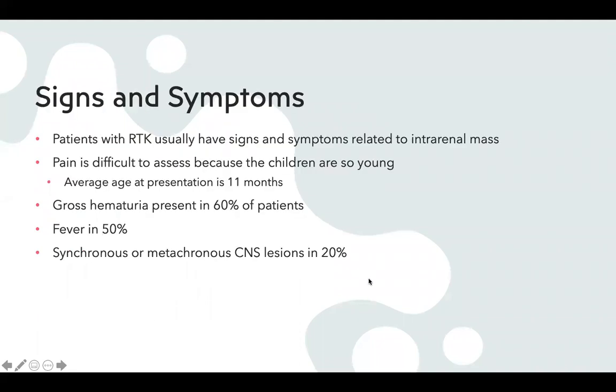Some signs and symptoms: because patients with rhabdoid tumors are so young, pain is really difficult to assess. Like I said, the average age at presentation is about 11 months. And since they can't really communicate, it's difficult to know what the issue is or if there is an issue. Patients with rhabdoid tumors of the kidney usually have signs and symptoms related to intrarenal masses, and there is gross hematuria present in about 60% of patients. There's a fever present in about 50% of patients, and synchronous or metachronous central nervous system lesions in about 20% of patients.